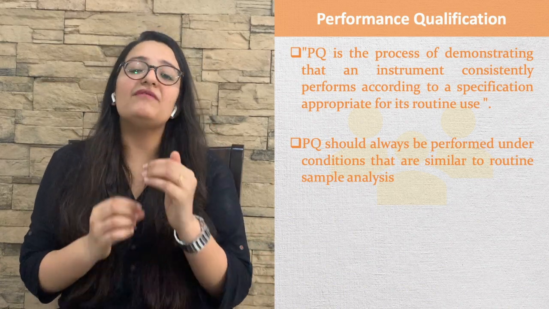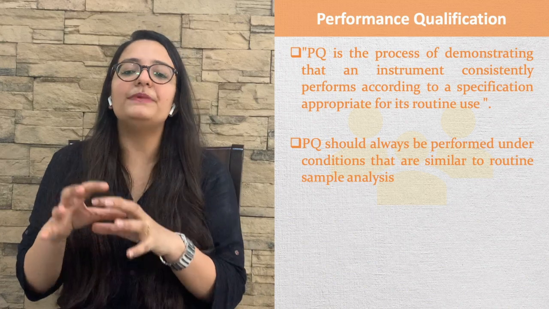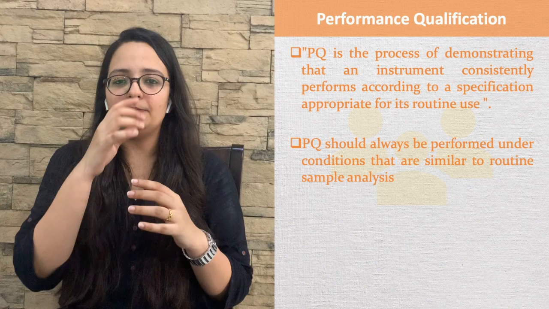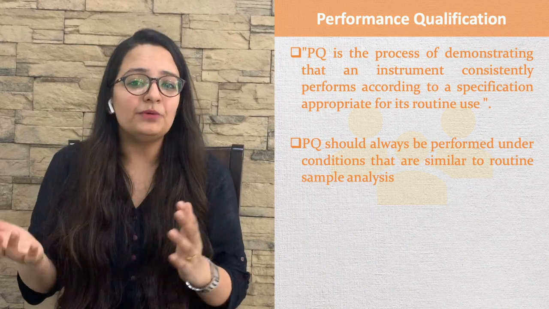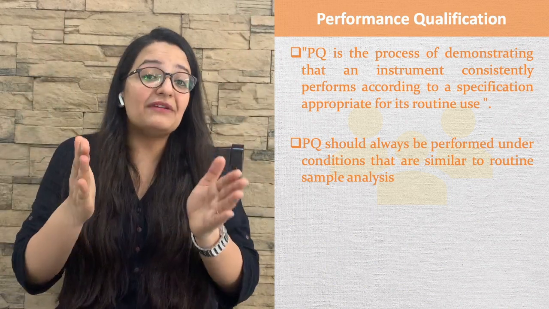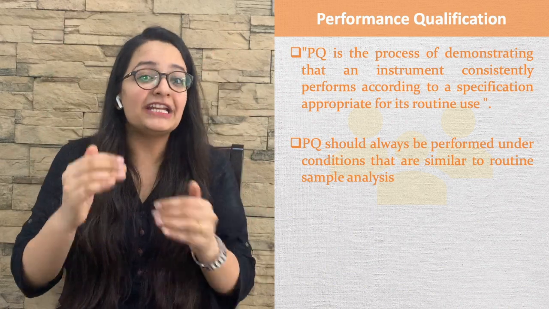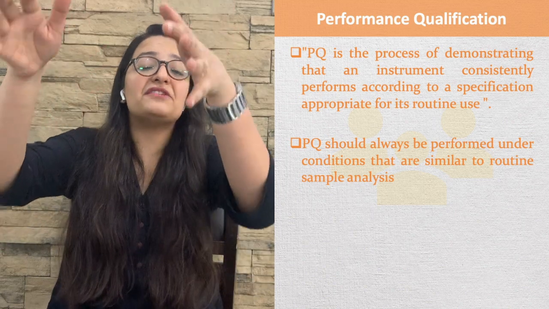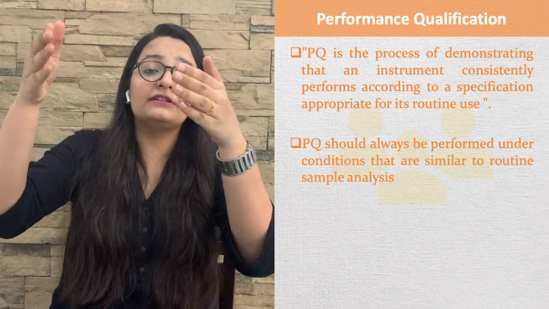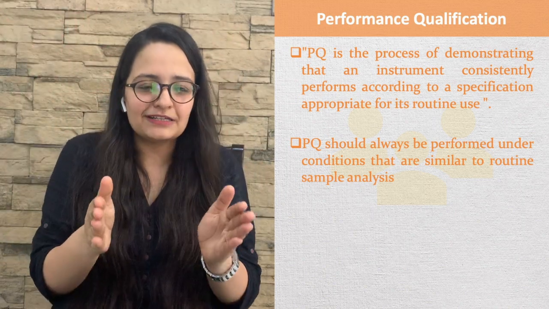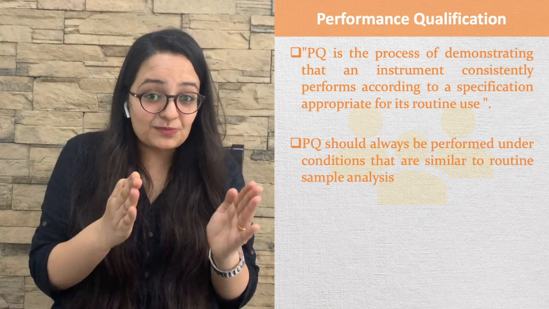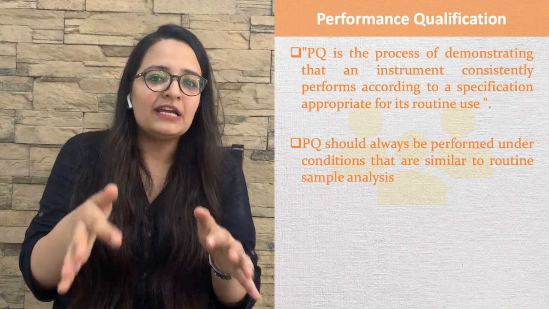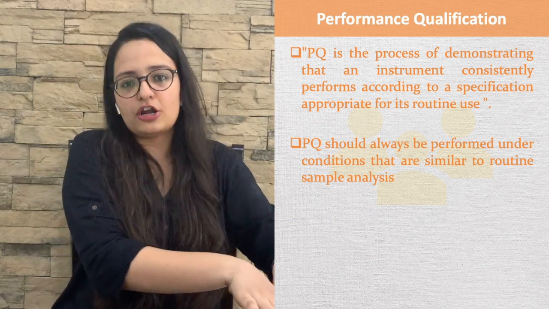Just as an example, I am giving one example. If a company requires a new tablet machine, first of all, what will the company do? They will prepare a specification and give it to the vendor. The vendor gives the proper tablet machine as specified. So first, design qualification means checking whether the specifications given to the vendor are fulfilled or not.